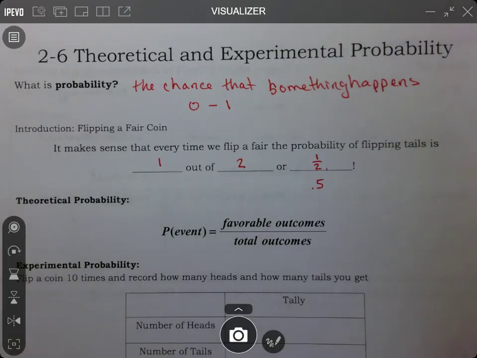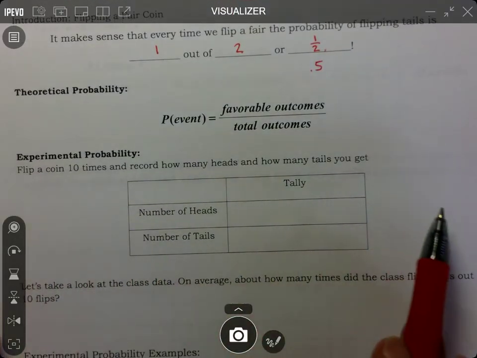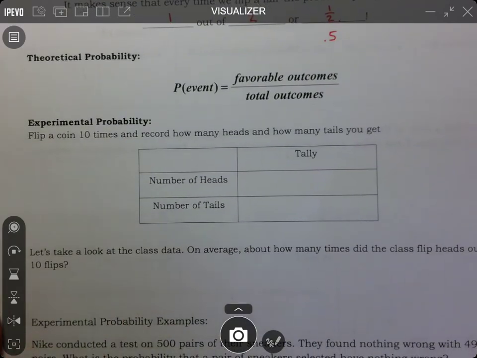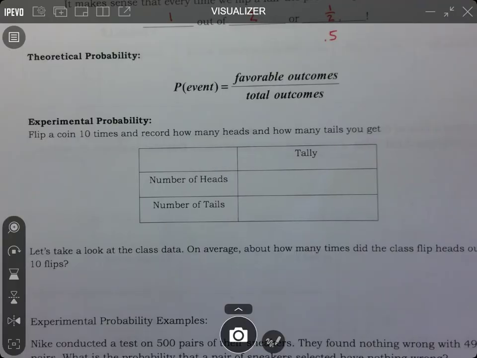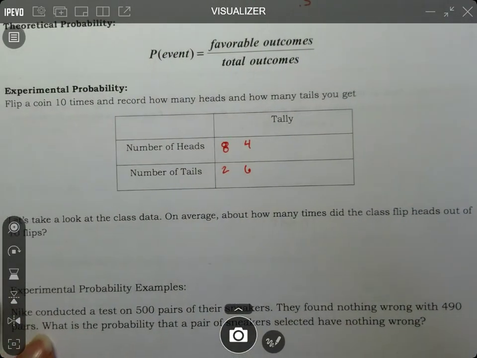All right, so we are going to flip a coin 10 times. Would this be experimental or theoretical? If we flip it, it would be experimental. So let's do that.